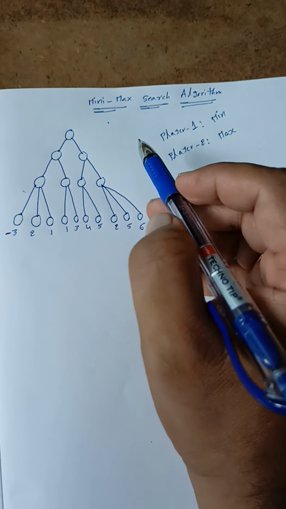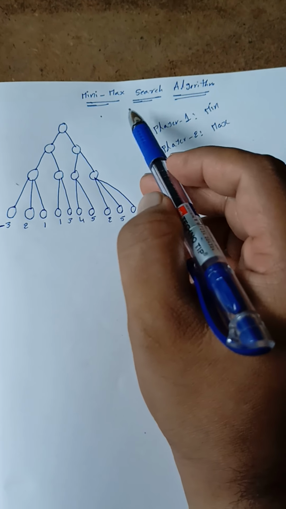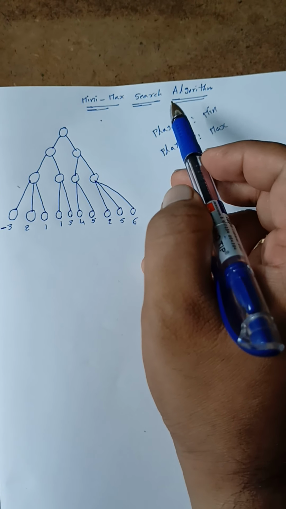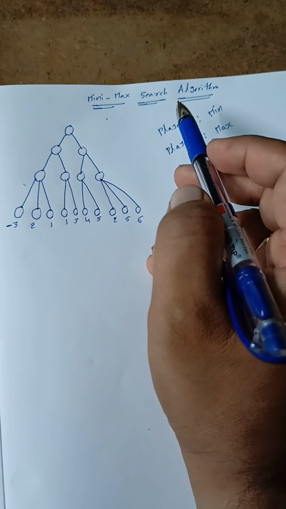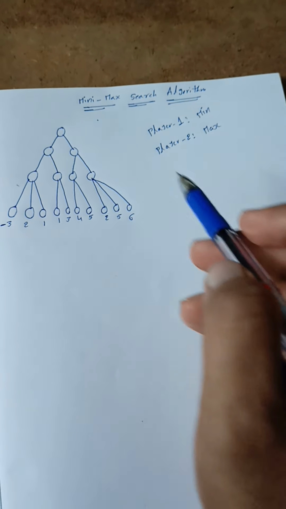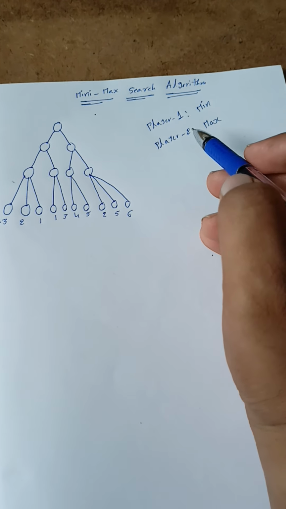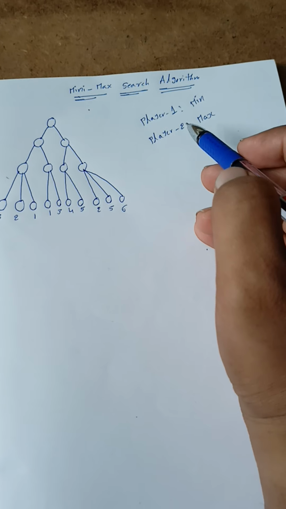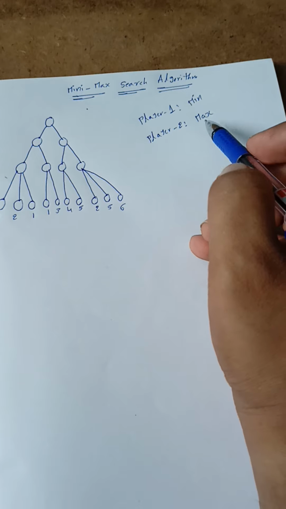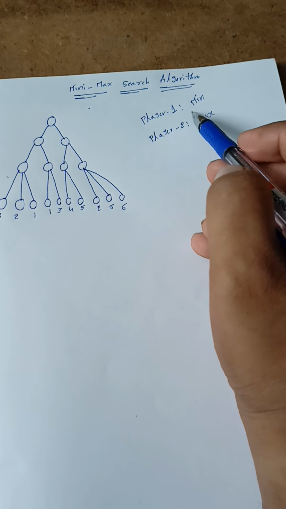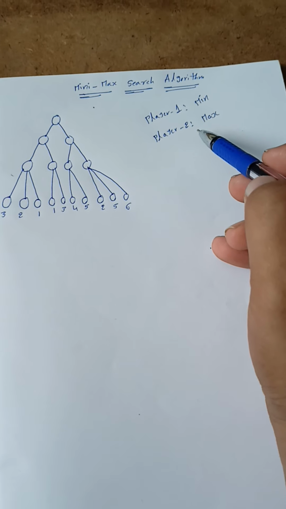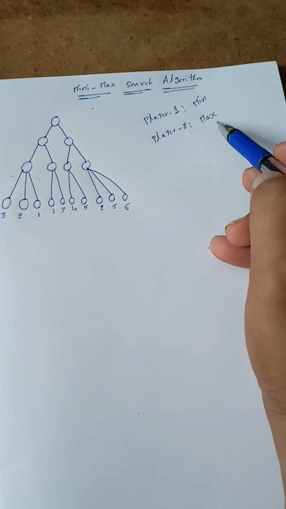In today's session, I will explain about the Minimax searching algorithm in artificial intelligence. Actually, this is one type of searching algorithm in artificial intelligence. In the Minimax searching algorithm, two players participate. One is considered the minimum player, and the other is considered the maximum player. Here player 1 is considered the minimum and player 2 is considered the maximum.